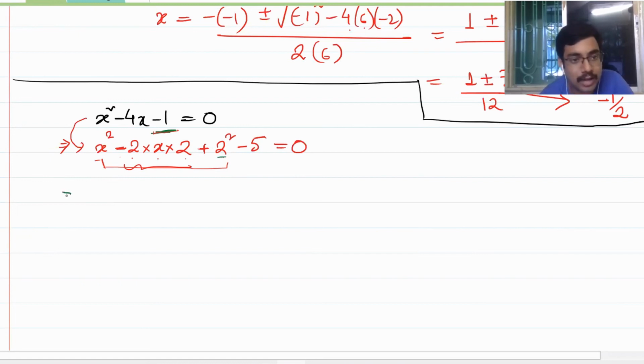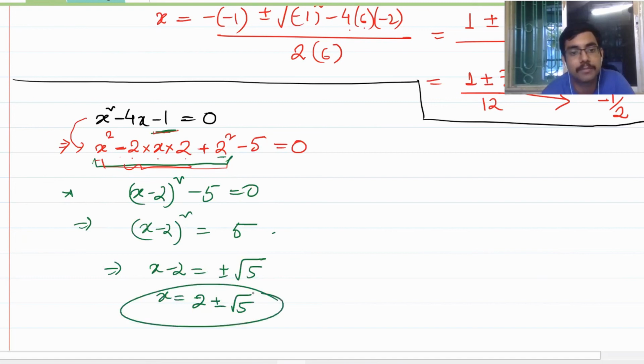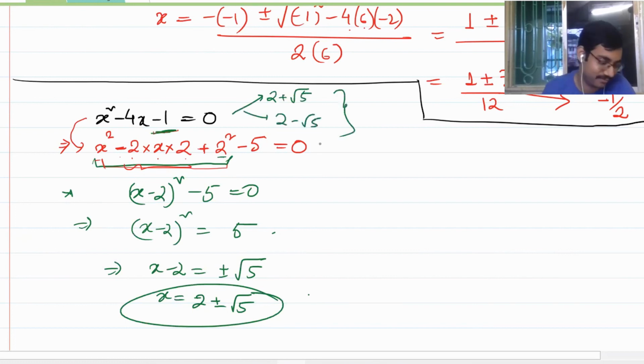Yes, sir. So now this entire thing becomes x minus 2 whole square minus 5 is equal to 0. So you have x minus 2 whole square is equal to 5. So x minus 2 is equal to plus minus root 5. So x is equal to 2 plus minus root 5. These are the two roots. So the two roots of the equation are 2 plus root 5 and 2 minus root 5. Is this clear to you?